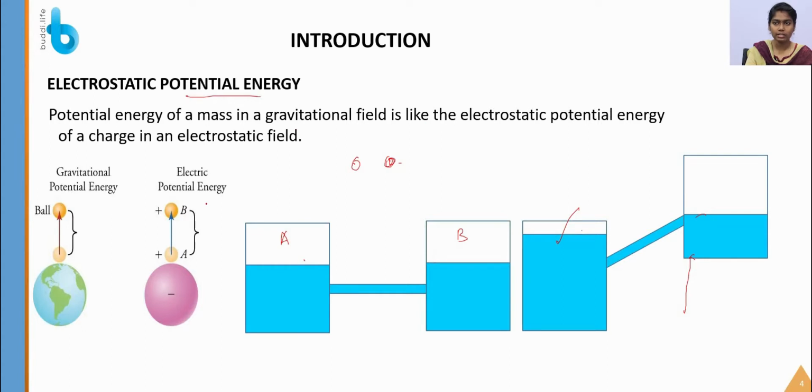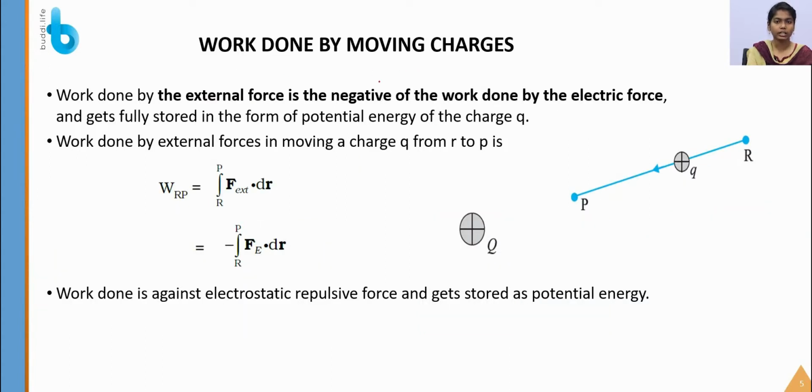Let's see work done by moving a charge. Before getting into the term electrostatic potential, first we have to familiarize ourselves with the word work done. Say a charge Q is present in a system, and I am moving a test charge, say small q, from the position R to the position P. Obviously the electric field is outwards from this charge, because it is considered to be a positive charge.